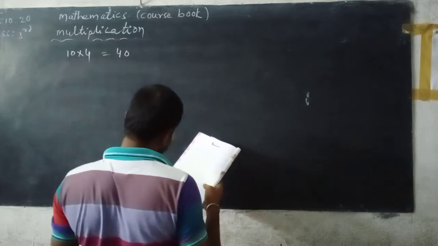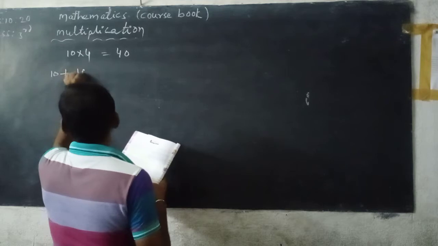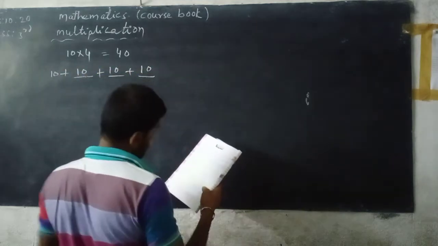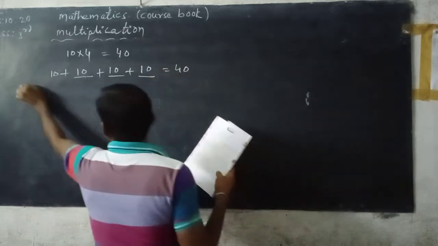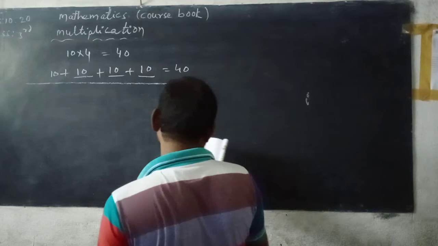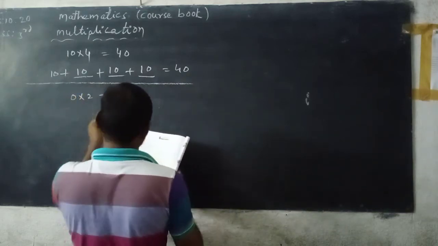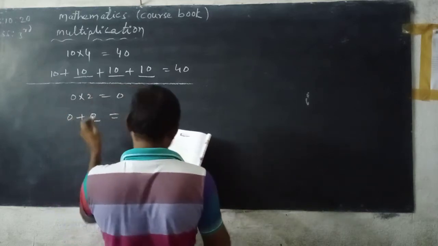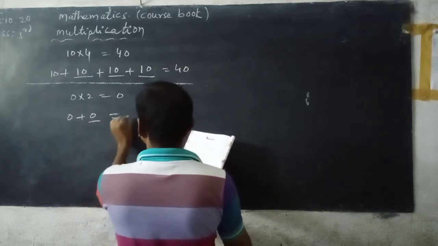So, 10 how many times repeated? 4 times repeated. 10 plus 10 plus 10 plus 10, so you can get 40. Next, 0 into 2, you can get 0. So, 0, how many times repeated? 2 times. 0 plus 0. So, what we get? 0.